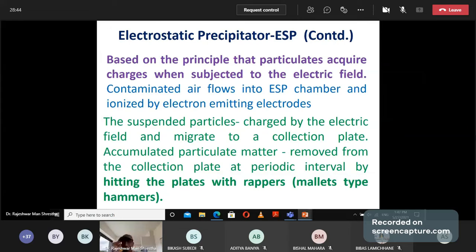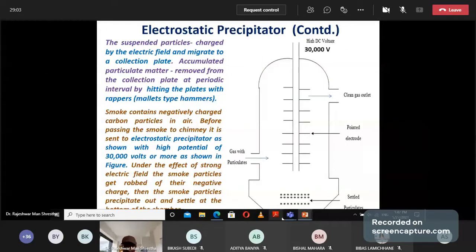And that is based on the principle that particulate matter acquires charges when subjected to an electric field. The electric field is created by using electrodes. Then I will show how they are fitted in this case. And this is the electrostatic precipitator.